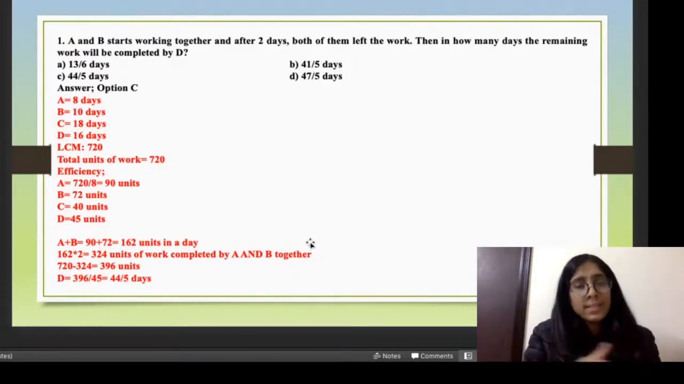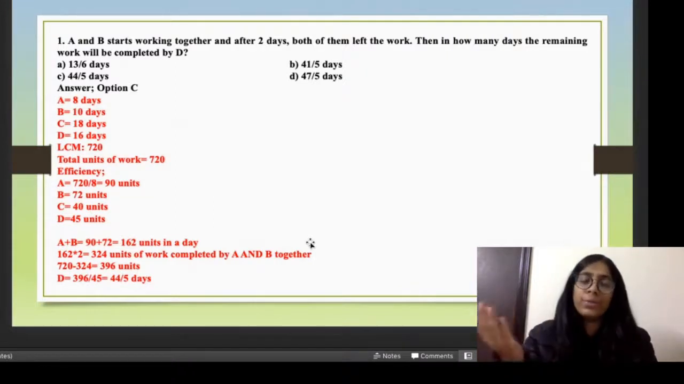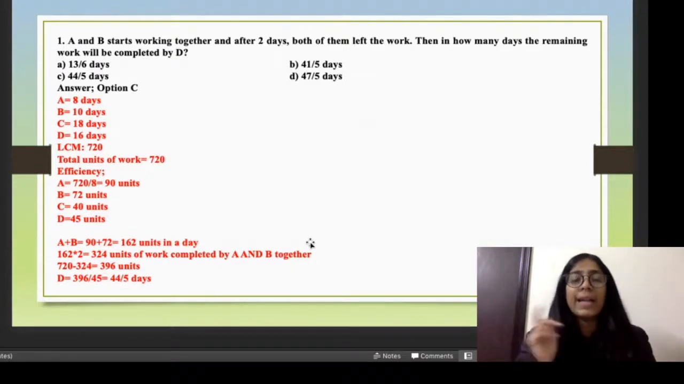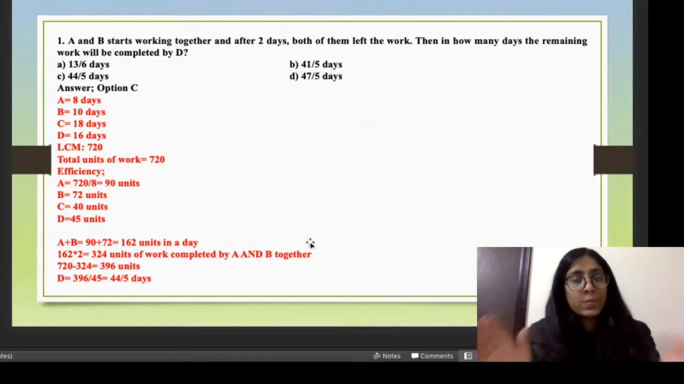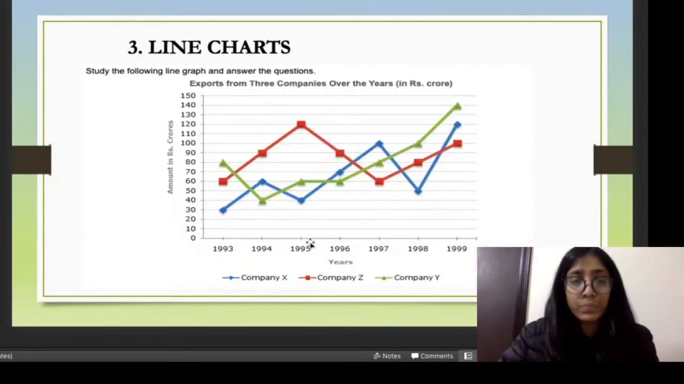Now, this question falls under the topic of time and work, which will be there in the subsequent slides. So we will discuss that in detail later. So this was the question, and we solved it with whatever data was given in the graph. That's it. No outside knowledge.